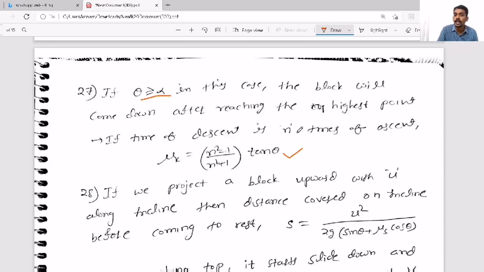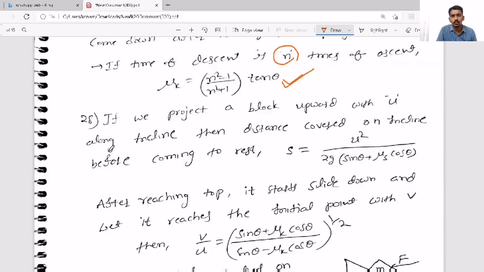What is n here? Time of descent is n times time of ascent. So time of descending is greater compared to time of ascent. How much? n times. Then the relation between them is this one. So you just try to prove it, or at least try to remember the formula.